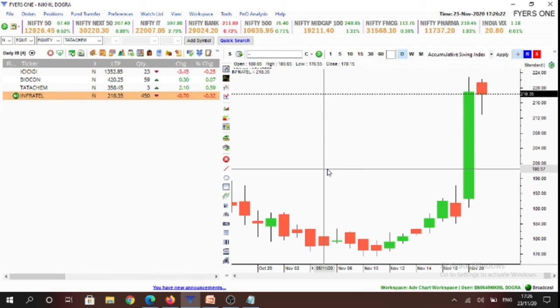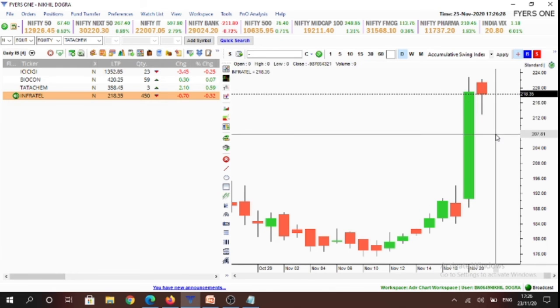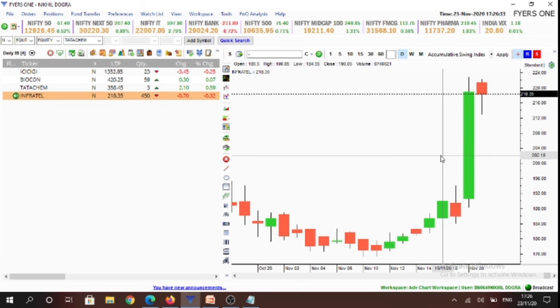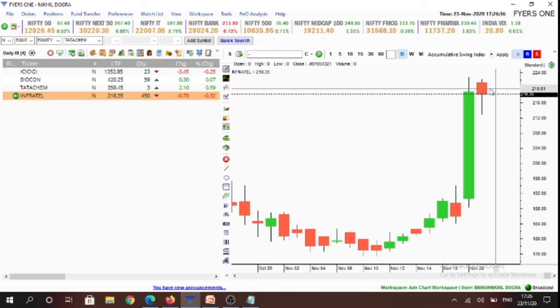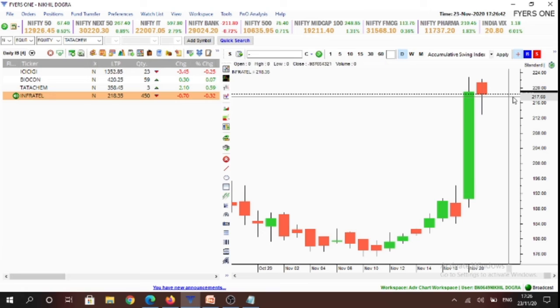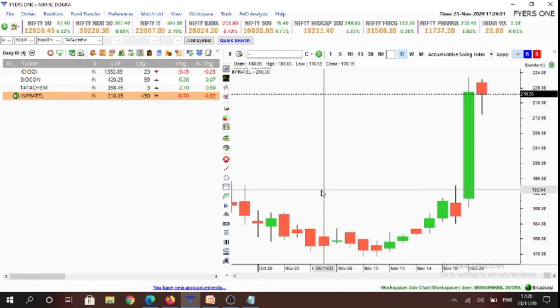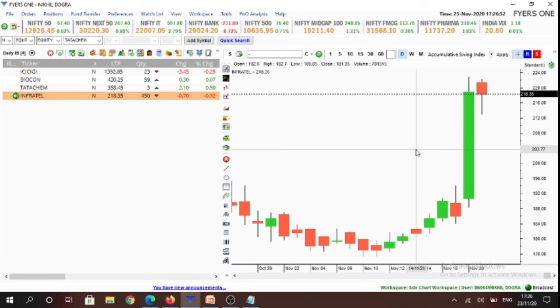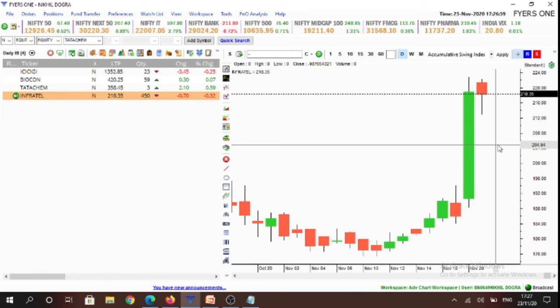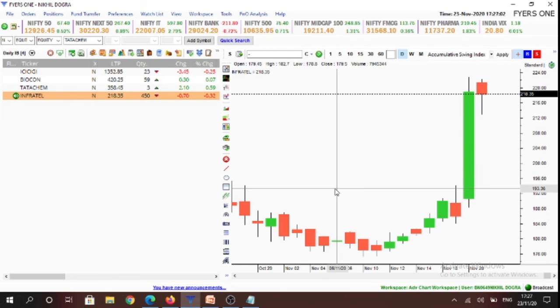As these are all inside candlesticks, we have to remember that currently there is an equilibrium between both the buyers and sellers in the market. That is why inside candlesticks are formed. So we'll be looking to trade in the direction of breakout of either side of the range. Today's highs in tomorrow's context are going to be previous day highs. So if the market breaks previous day highs in these stocks, we look for a buying opportunity. And if these stocks break today's lows, which in tomorrow's context is going to be previous day lows, then we look for a selling opportunity. In between the high-low range of today, which in tomorrow's context is going to be the previous day range, we'll refrain from making any trades in these stocks.